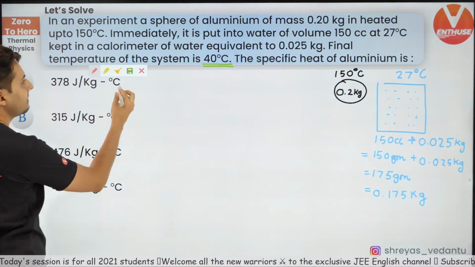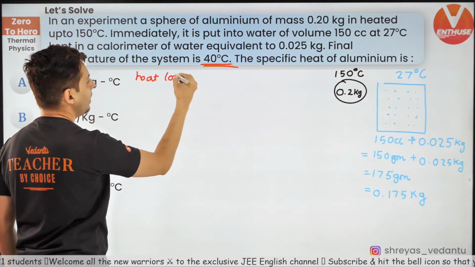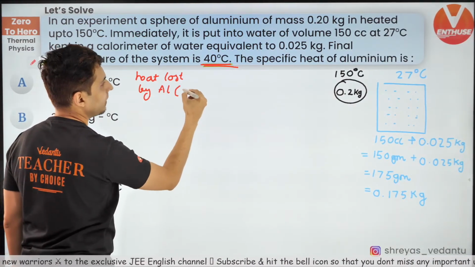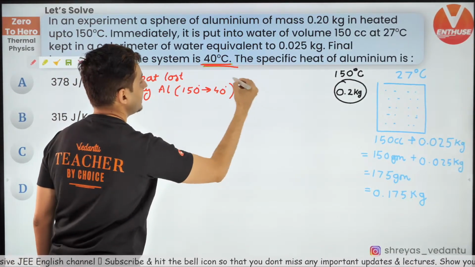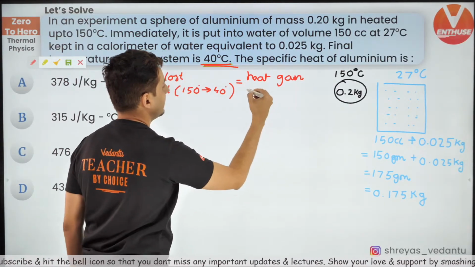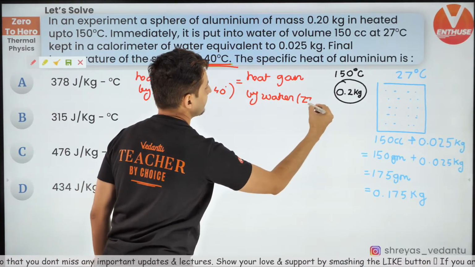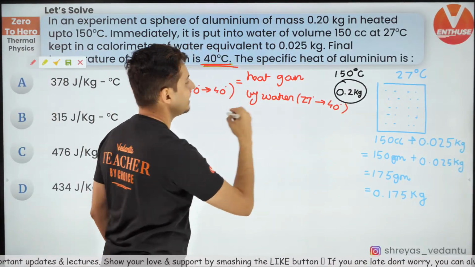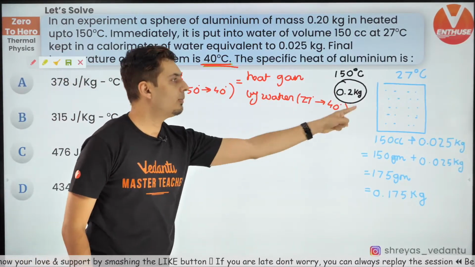So my final equation will look something like this: heat lost by that aluminium, from 150 to 40, is equal to heat gained by water, from 27 to 40. That's the common temperature. The heat lost by this ball is the heat gained by water. That's it.